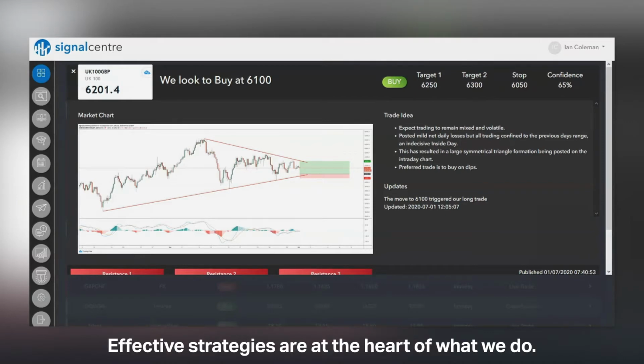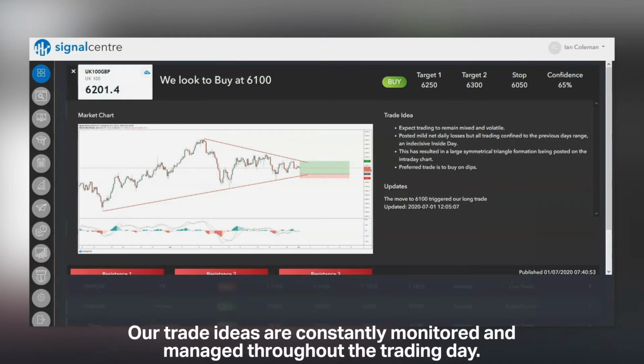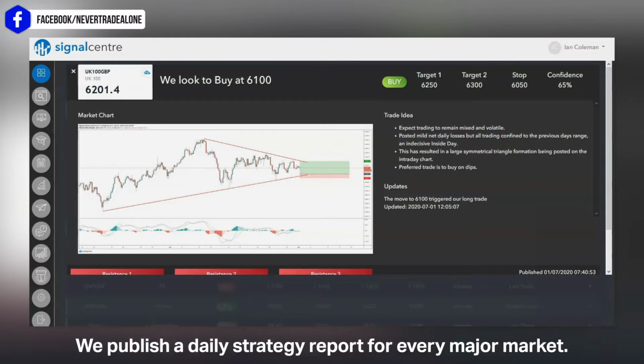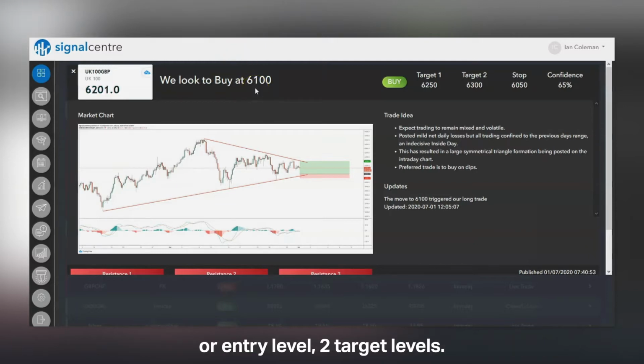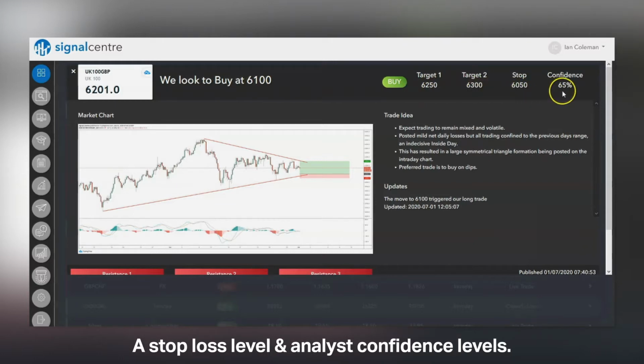Effective strategies are at the heart of what we do. Our trade ideas are constantly monitored and managed throughout the trading day. We publish a daily strategy report for every major market. Buy or sell trade ideas are published with a specified trigger or entry level, 2 target levels, a stop loss level, and an analyst's confidence level.